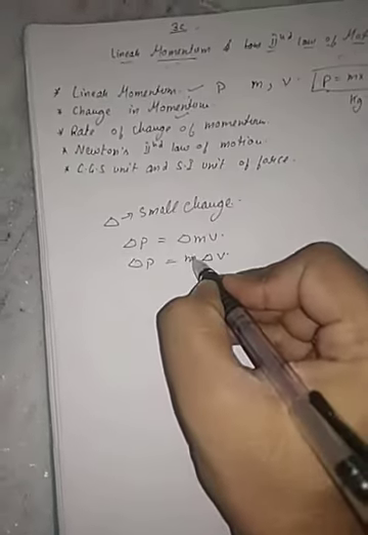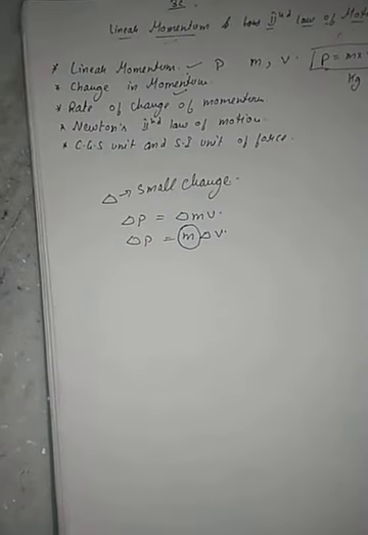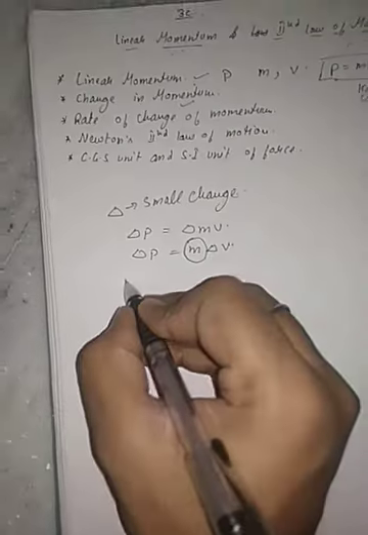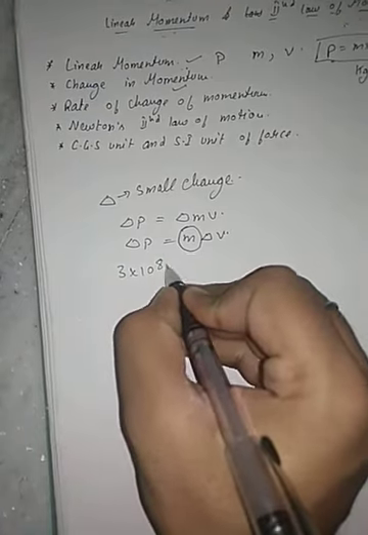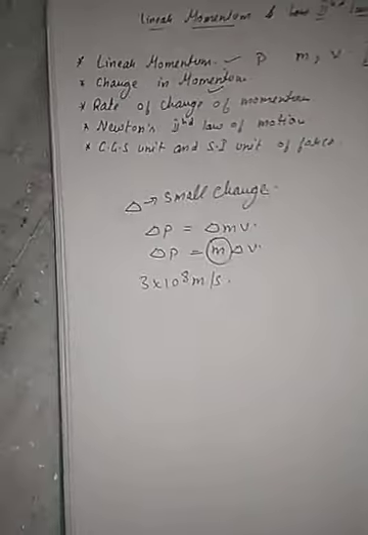This mass will not change, but in the case of subatomic particles, which move with the speed of light, the mass changes with speed. Mass increases with the increase in speed.